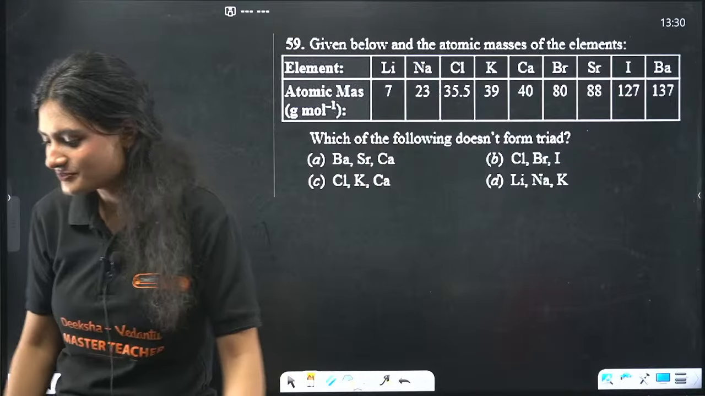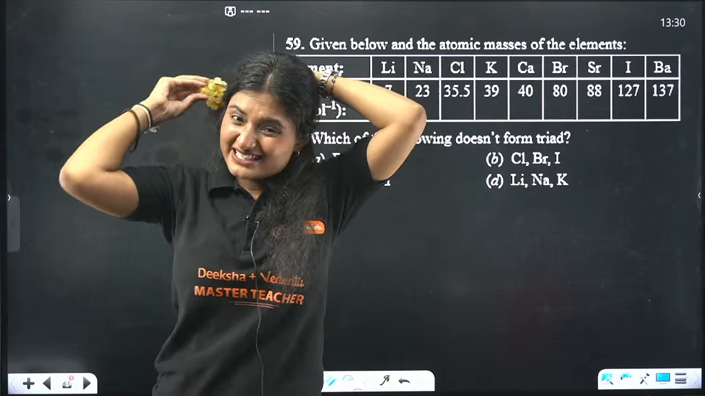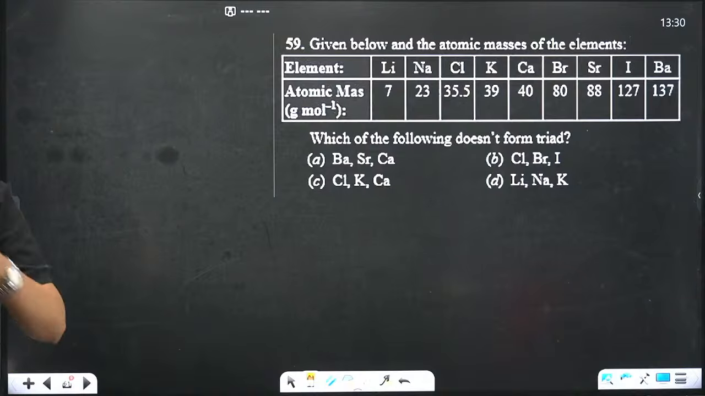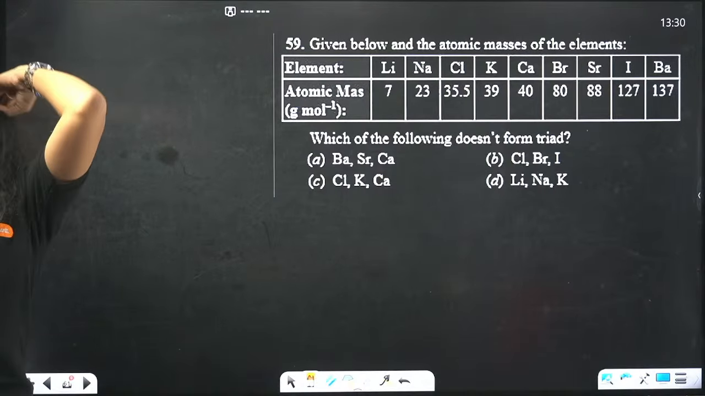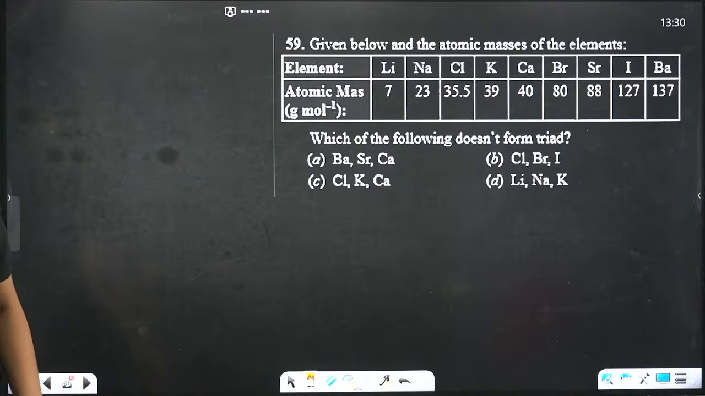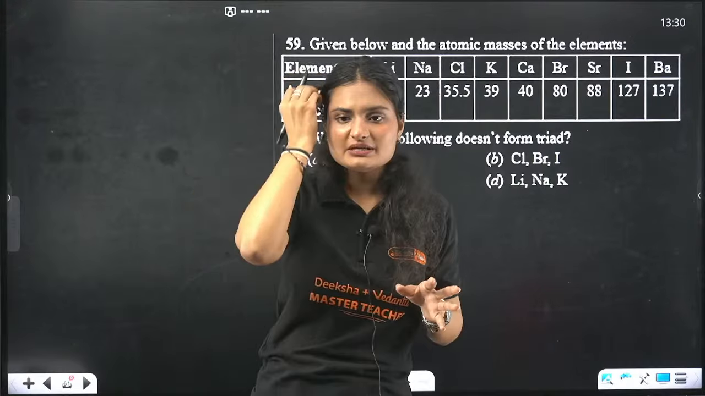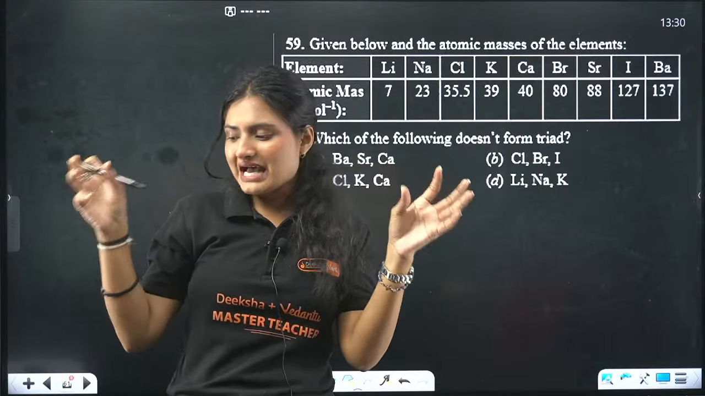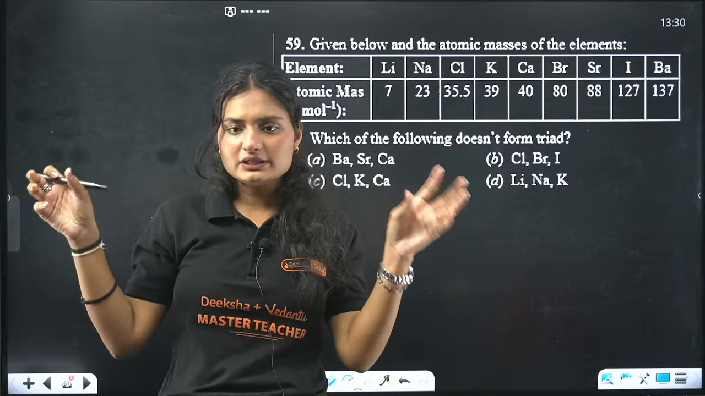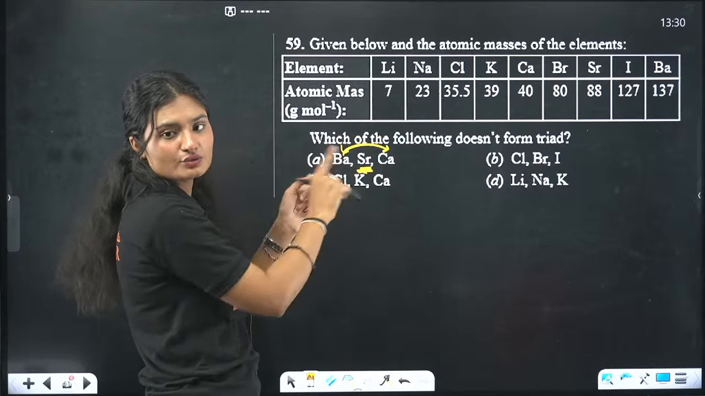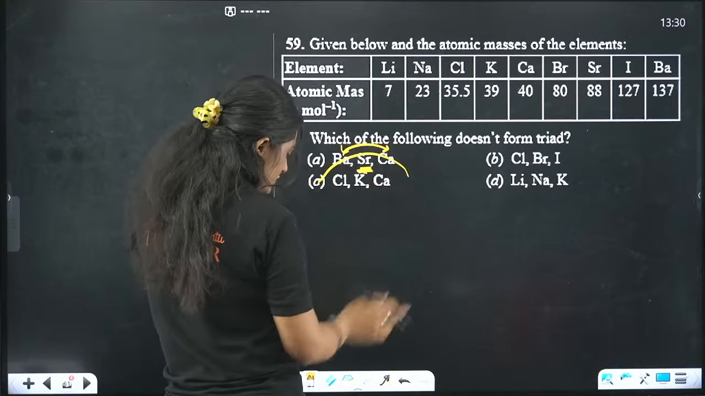I have already done this also, but I'll explain it. We are talking about Dobereiner triads, which means we are dealing with 3. What did Dobereiner say? Dobereiner made triads. He wrote 3 elements in such a sequence that the atomic weight of the middle element is equal to the average of the atomic weight of the outer 2 elements.